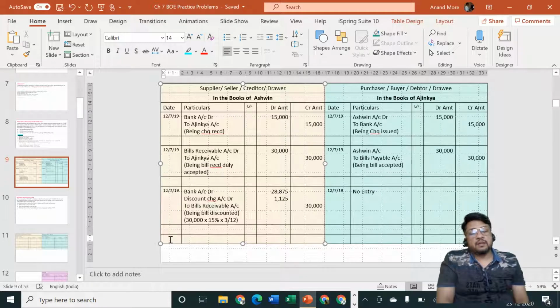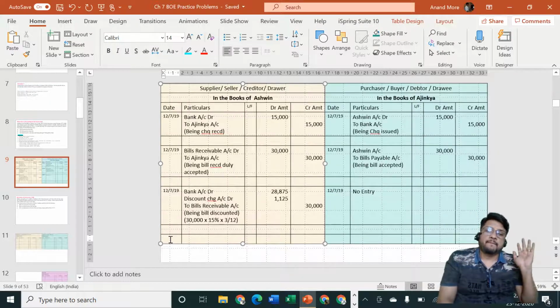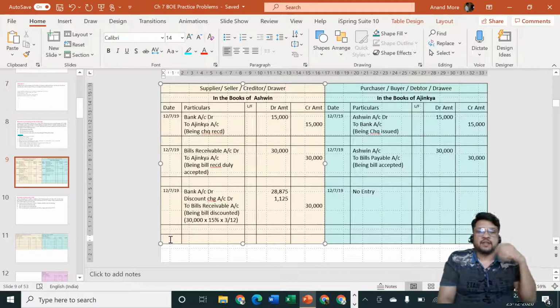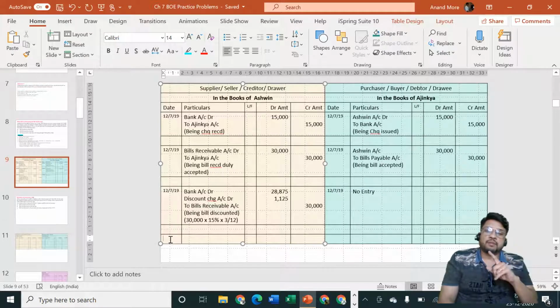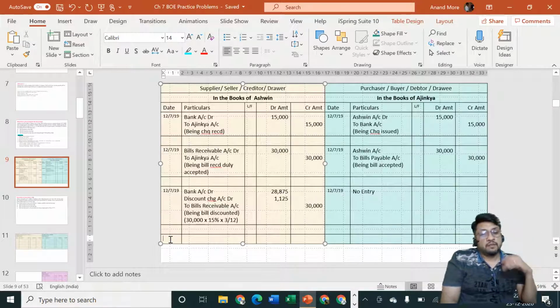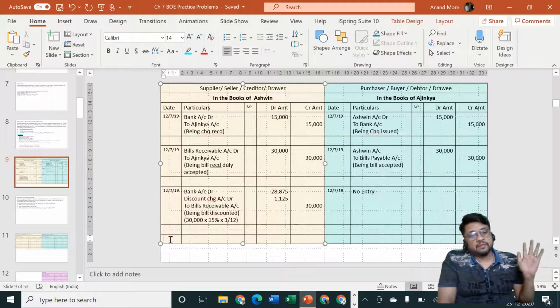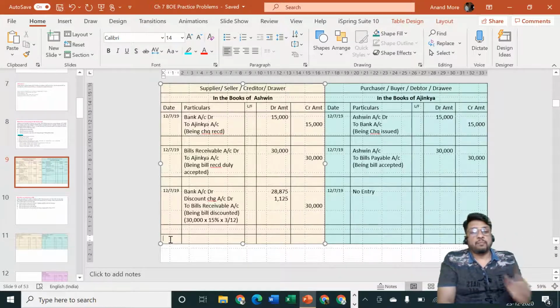So Ashwin, even if on the due date he goes before the banker to Ajinkya's office, still Ajinkya will not pay him. Ajinkya may offer tea, coffee, nashta, lunch, dinner, everything, but Ajinkya will not pay money to him unless Ashwin produces the bill. Now the bill is not with Ashwin, that means Ashwin cannot demand any money from Ajinkya. Even if he demands, Ajinkya will not pay money. Ajinkya will say, first of all, show me the bill.